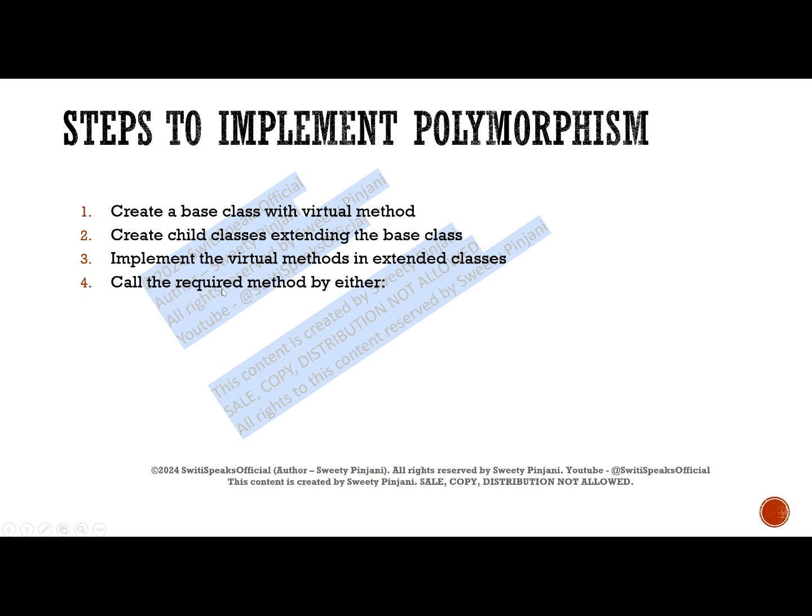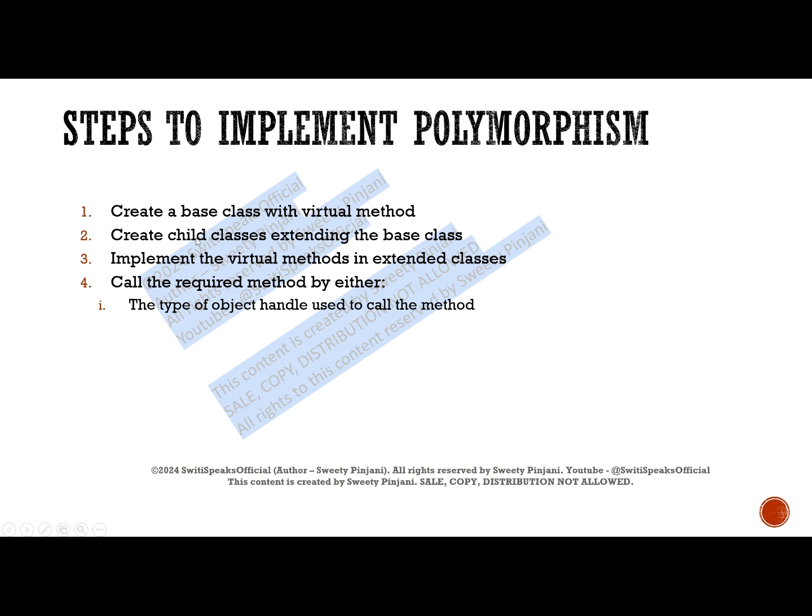And then you need to call the required method. How will you call a particular method? The same method is there in base class, same method is there in all the child classes. So depending on the type of object handle, say for example my object handle is of base class, then the base class method will be called.